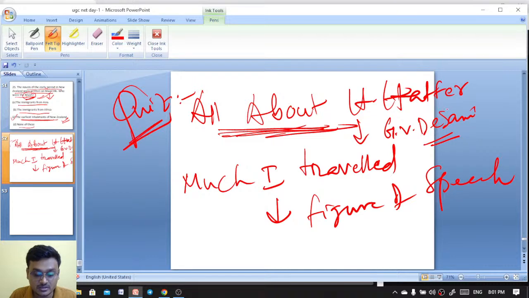That was a precursor to Salman Rushdie's coining of the phrase "chutnification". All About H. Hatterr is a work by G.V. Desani.